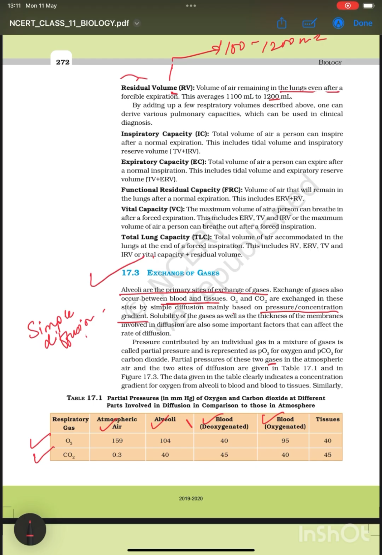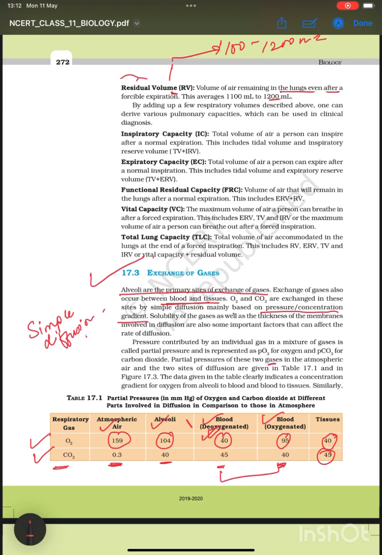So in this table we can see the partial pressure of oxygen and CO2 given in atmosphere, in alveoli and blood, deoxygenated में और oxygenated में और tissues में कितना होगा. So पहले हम O2 का देखेंगे. Atmosphere में the partial pressure of O2 is around 160, that is 159. Alveoli में 104. Now in deoxygenated blood it is 40, whereas in oxygenated blood it is 95 और tissues में 40.